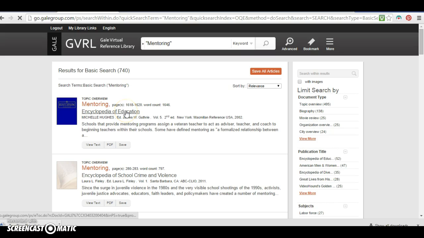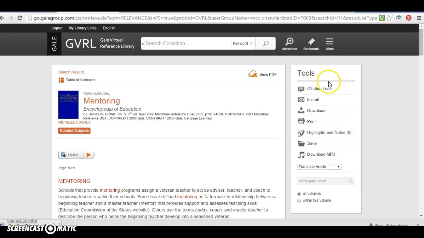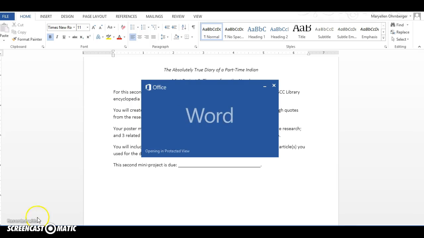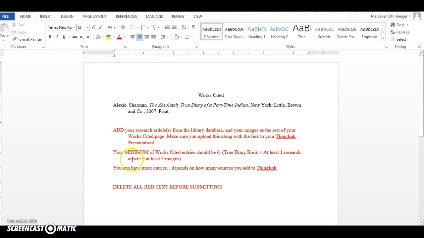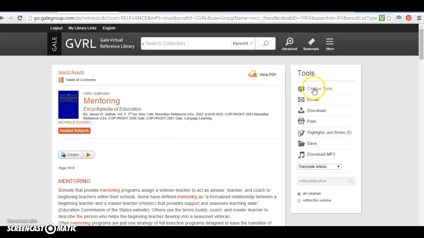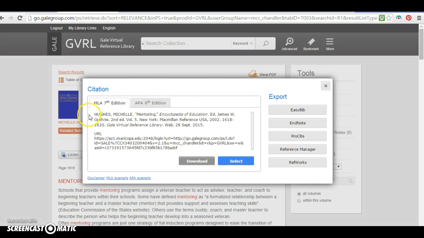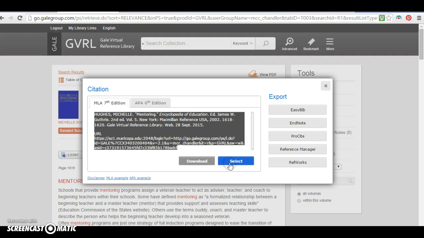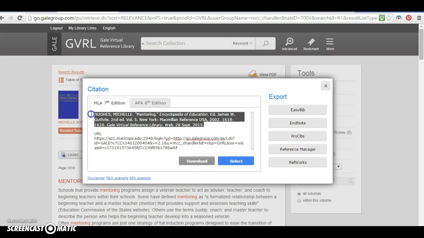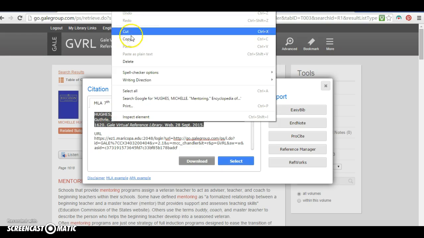And I'm actually going to use this very first one from the Encyclopedia of Education. So I'm going to open up that mentoring article. I want to remind you that you have citation tools right here, right? So if you're being savvy, you would open up this works cited as well. So you could go to this citation tool, you can get the MLA, you can copy and paste this first part. I don't need the URL, just the citation. Copy that, right? I'm going to right click and copy it.